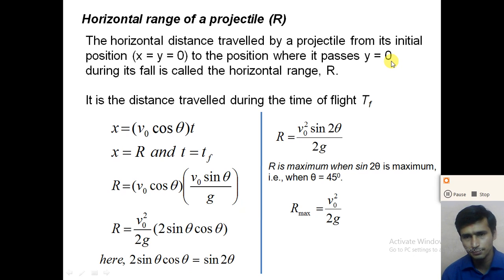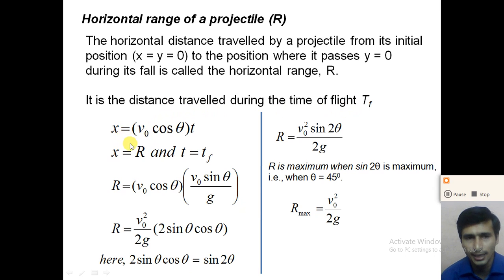In the equation of the x coordinate, x is equal to v0 cos theta into t. It is the distance traveled by the projectile in a time t. If instead of t we take the time of flight tf, the range of the projectile is the horizontal distance traveled by the projectile during the time of flight.